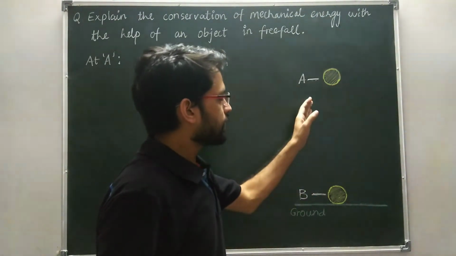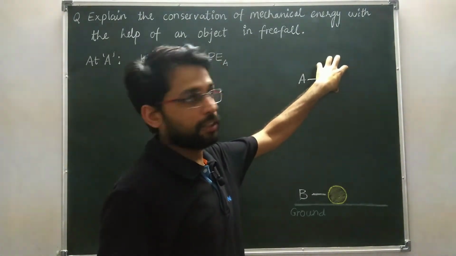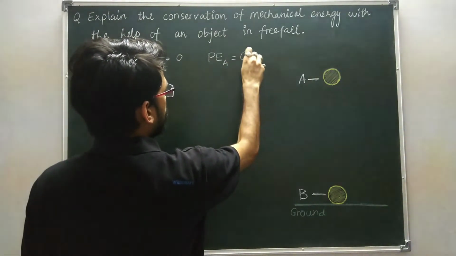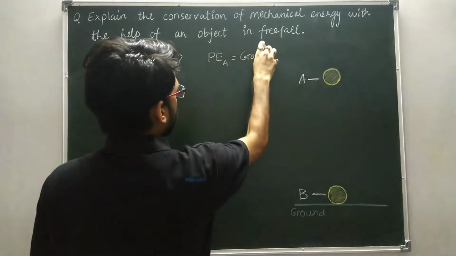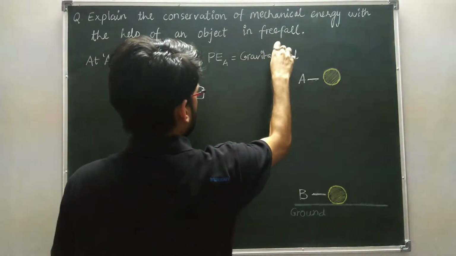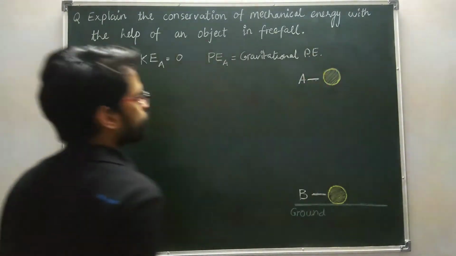So the potential energy at point A is gravitational potential energy.